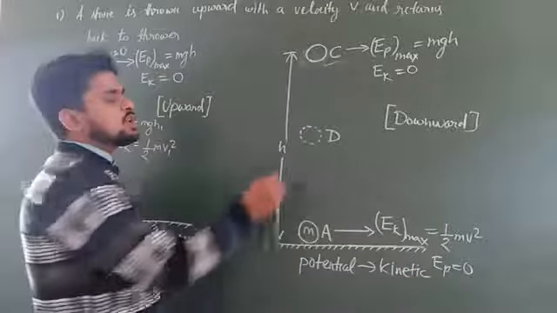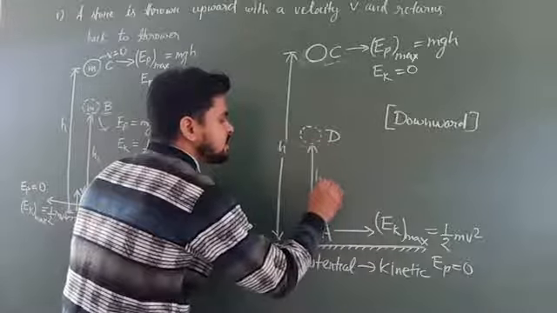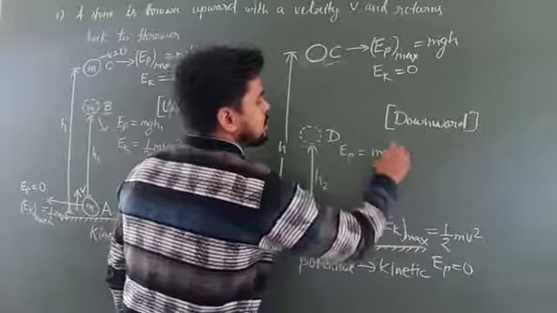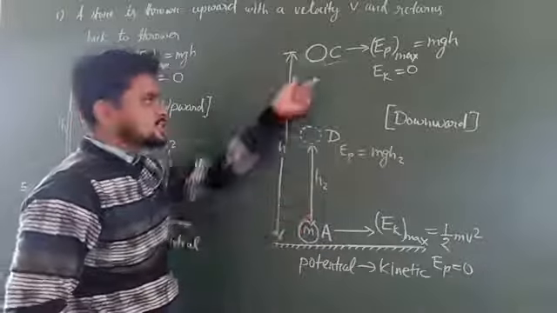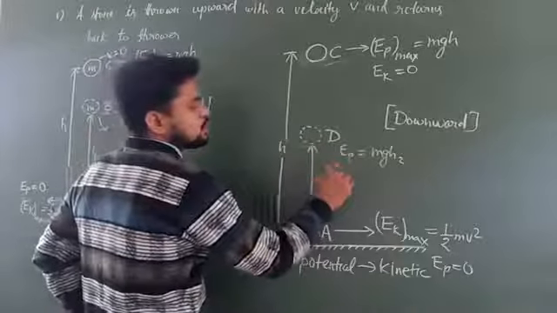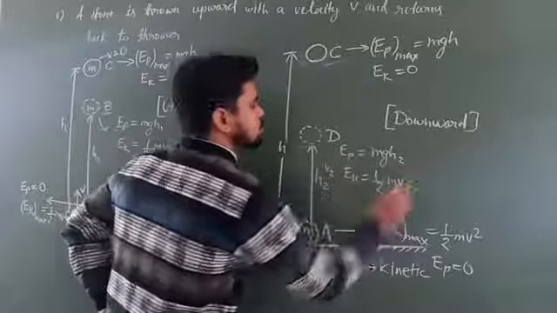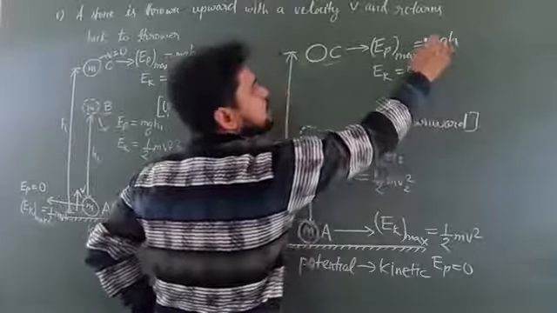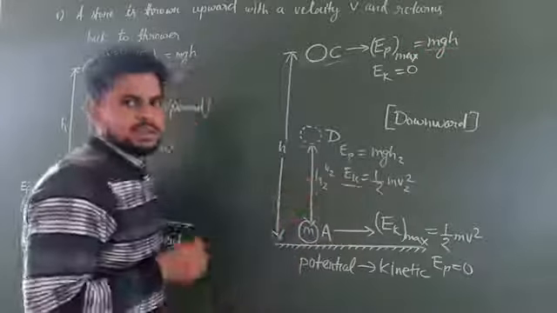If you consider a position in between, then here it has a certain height. Let us say the height is h2. So the potential energy will be EP equals mg h2. Again, it is a position in between the maximum and minimum, so we can say it has a certain velocity. Let us say the velocity is v2. Then kinetic energy will be half m v2 square. It means out of the total potential energy mgh, some of the potential energy gets transformed into kinetic energy.